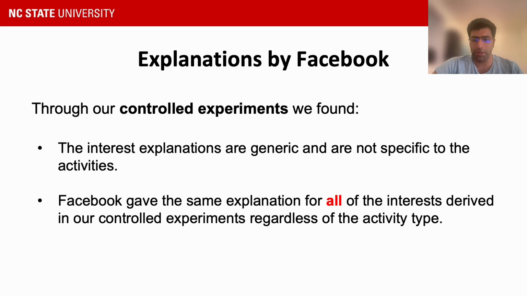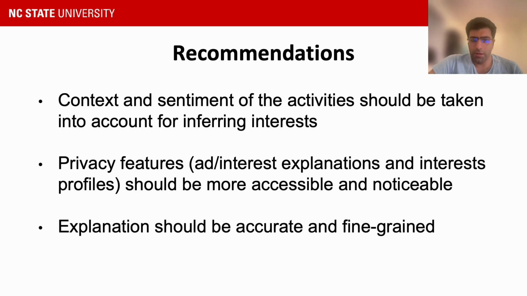Finally, based on our findings, we provide recommendations to Facebook in order to improve interest accuracy and user privacy mechanisms. Taking context or sentiment into account may improve the accuracy of interests. Privacy features such as ad or interest explanations should be made more accessible and noticeable. The explanations regarding data collection from user activities should be accurate and fine-grained.